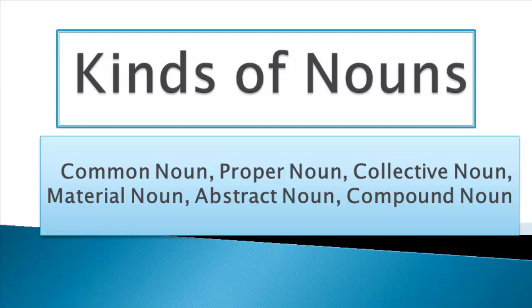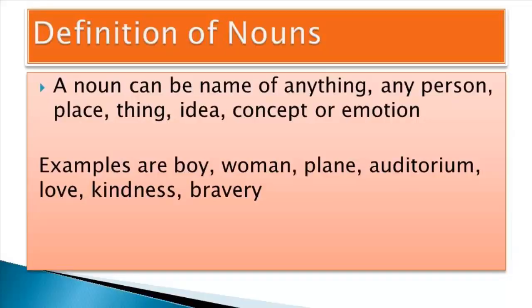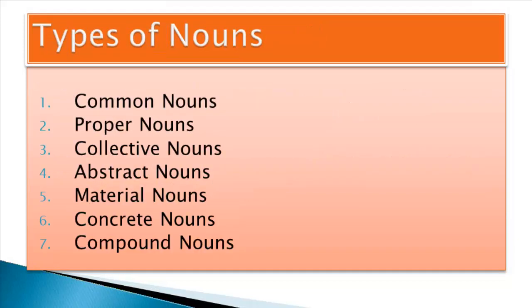Let's talk about nouns and their definition once again. As we all know, a noun is the name of a person, place, thing, or concept. So the name of anything can be called a noun. The different kinds of nouns are common nouns, proper nouns, collective nouns, abstract nouns, material nouns, concrete nouns, and compound nouns. We have already discussed countable and uncountable nouns in another lesson.